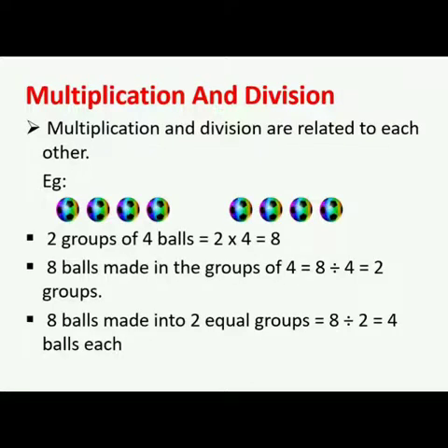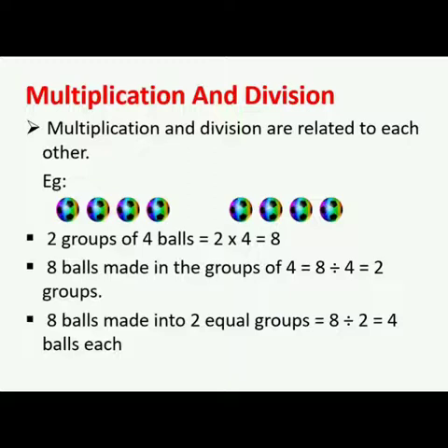Now multiplication and division. Multiplication and division are related to each other. Let's see with an example. From the above picture, we can make multiplication and division facts both. How many groups are there? 2 groups. And in each group, how many balls are there? 4 balls. So, 2 groups of 4 balls is equal to 2 multiplied by 4 is equal to 8.